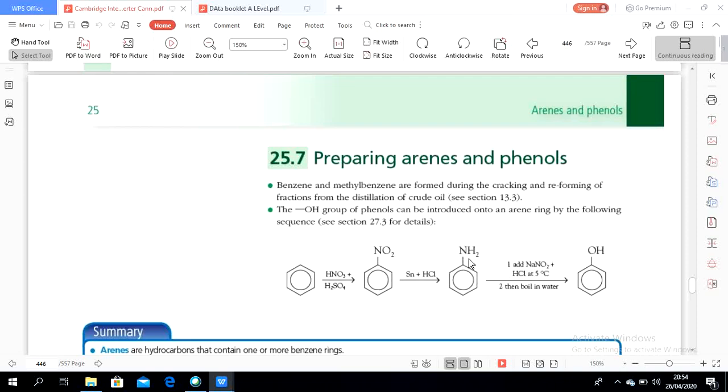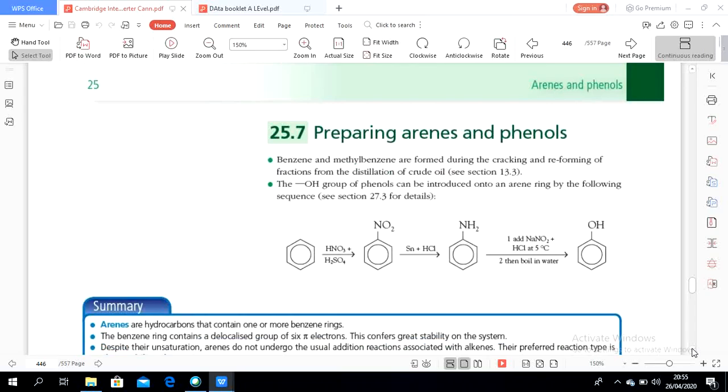Then NH2 reacts with sodium nitrite plus HCl at 5 degrees Celsius, and then boiling in water gives phenol. So this is the sequence of reactions to convert nitrobenzene into phenol through phenylamine. Okay, this is the last part of this chapter, arenes.